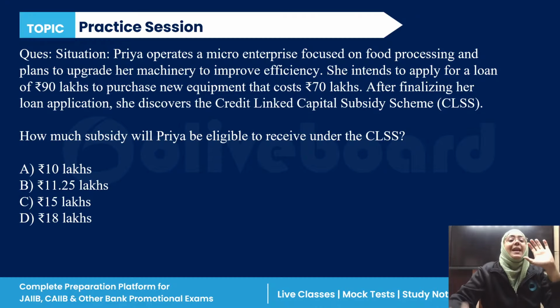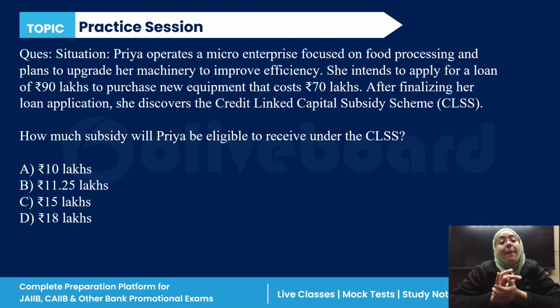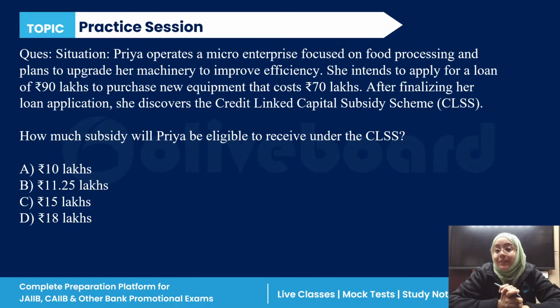Now, the last practice question, then we have to start the MCQs. Priya operates a micro enterprise focused on food processing and plans to upgrade her machinery to improve efficiency. She intends to apply for a loan of rupees 90 lakh to purchase new equipment that costs 70 lakh.